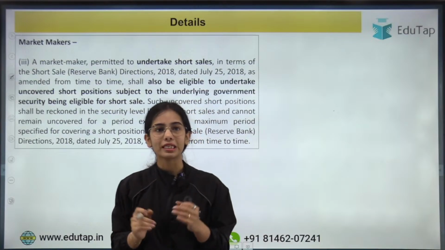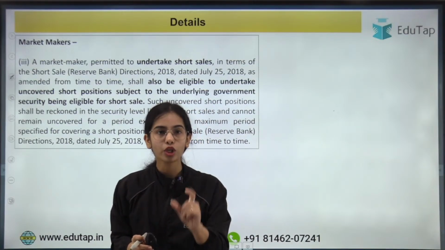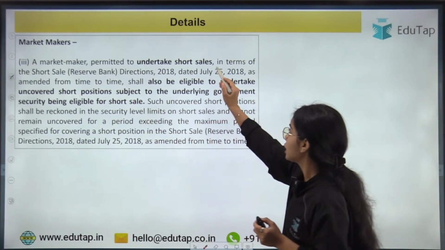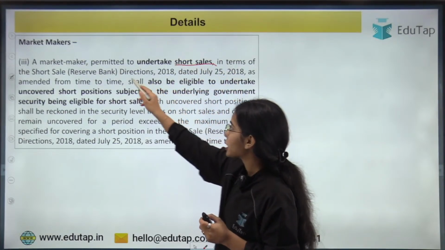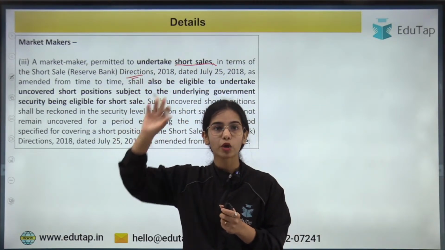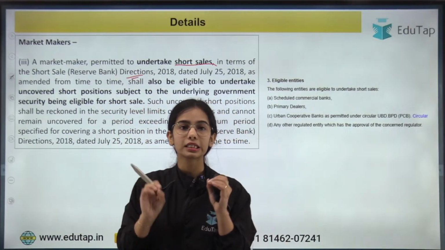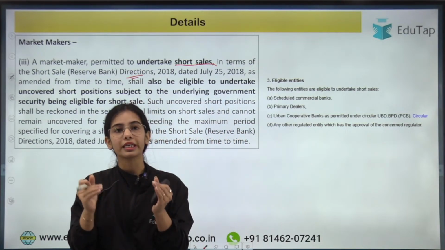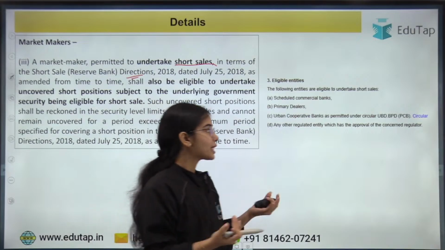Now, the next point is that a market maker is allowed to undertake short sales as per the directions released by the Reserve Bank of India in 2018. So there are certain entities that are allowed to undertake short sales. Which are these entities?